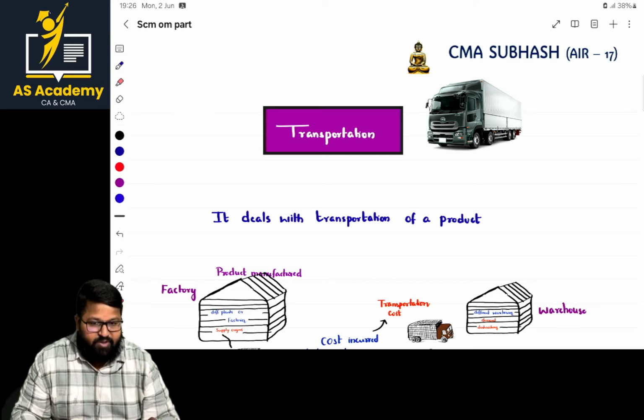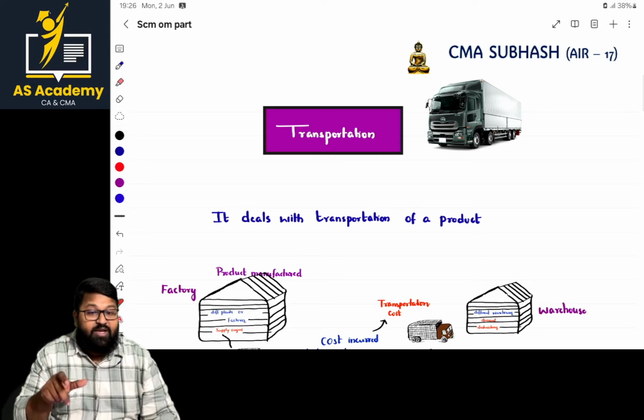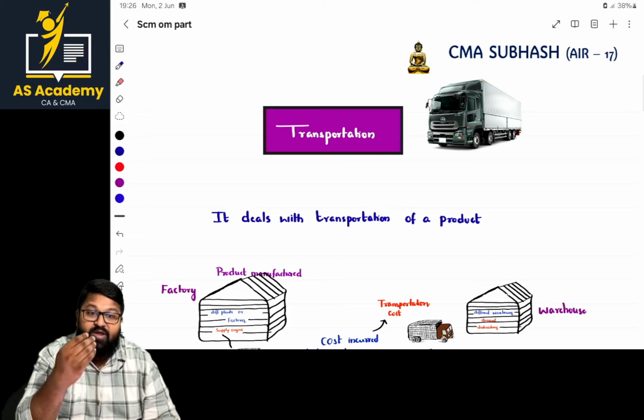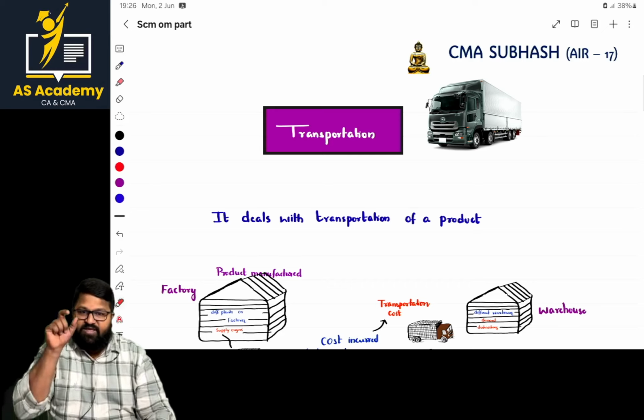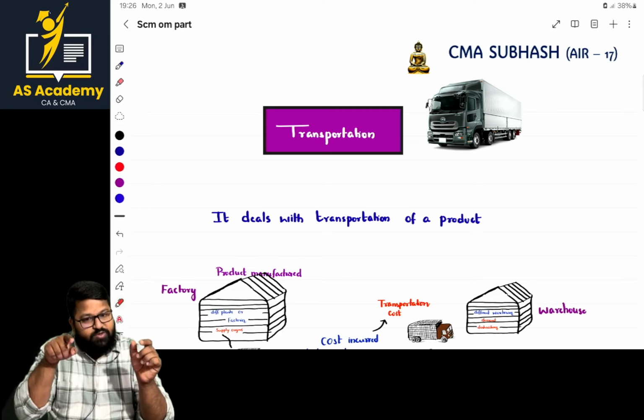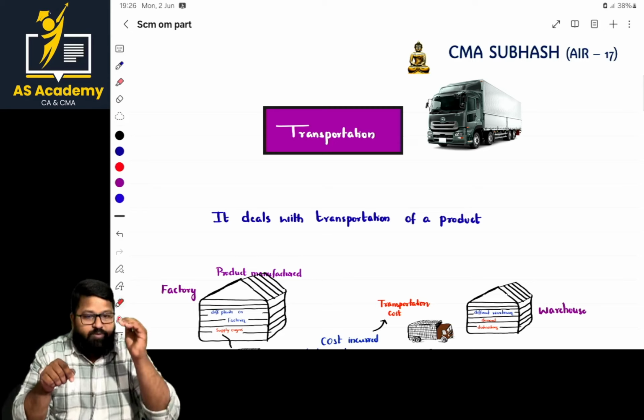Definitely we have to transport them. But however, for an organization which has operations in multiple states or multiple nations, there are more than one factory, and then there are more than one warehouse. So from which factory to which warehouse, so that our transportation cost should be minimum or optimized.